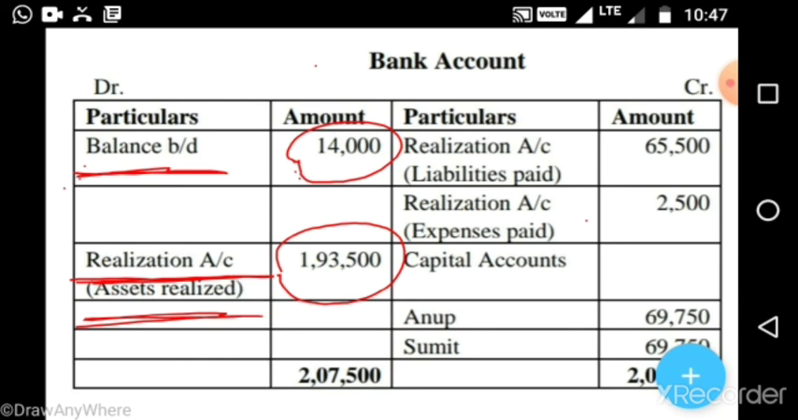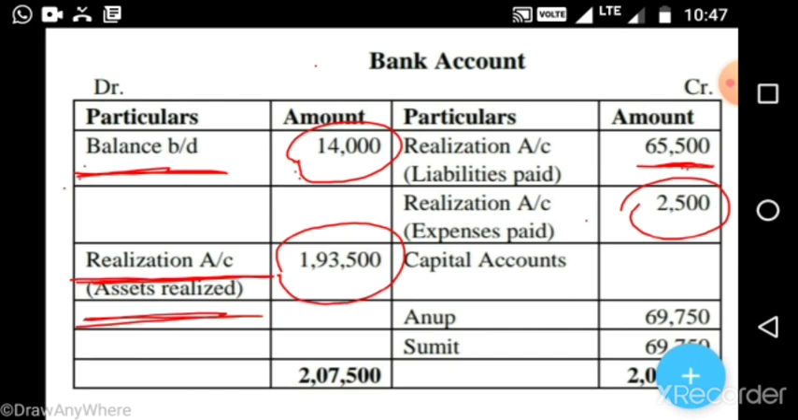On the credit side we have to record liabilities paid. What liabilities did we pay? Creditors and loan. So the total is 65,500. We have to record it on the credit side of the bank account as realization account, and under that we record liabilities paid 65,500. Next, we also paid realization expenses. So we record here realization account, and under that expenses paid 2,500.